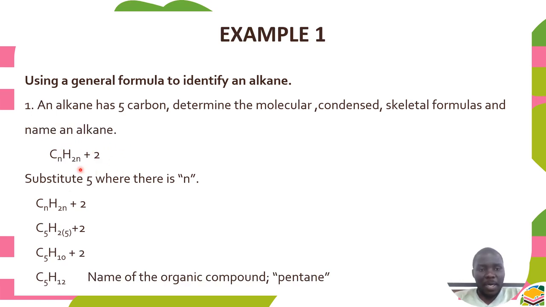So the general formula of an alkane is CnH2n+2, where n represents the number of carbon. So in our question, we have been given the number of carbon. So we are going to substitute the number of carbon in our general formula where there is n. So we will put 5 where there is n, and if we multiply 2 times 5, we get 10, and 10 plus 2 is 12. So what we have come up with here is known as a molecular formula. An alkane with 5 carbons is known as pentane. So the name of this alkane is pentane.